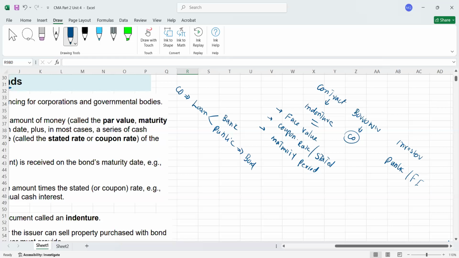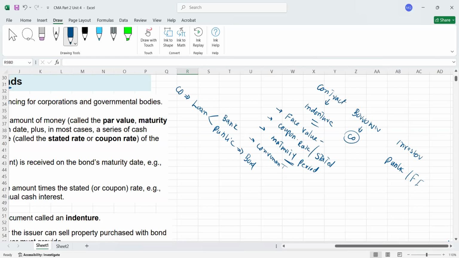In simple words, for example, if today the company is issuing the bonds for 5 years, let's assume the bond life is 5 years. So for 5 years, definitely every year or semi-annually the company will pay the interest, but at the end of the fifth year the company will return the face value also. So the maturity period is actually the duration of the bond. Then there could be some other covenants also. Covenant is just a word that stands for terms and conditions. Whatever terms or conditions are there will be written on this.